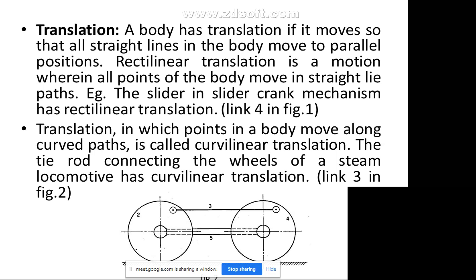This is wheel 2, and this is wheel 4, connected by the shaft with 5, and this is the connection from 2 to 4. So this is connected by one link, number 3. Link 3 has curvilinear motion because 2 and 4 are going to rotate, and this will have the curvilinear translation. This is not going to move from this point to this point, it is completely attached, so the motion will be curvilinear. As this rotates, this will also rotate.